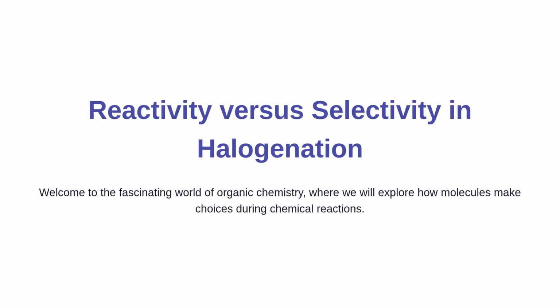Welcome to this lecture on organic chemistry. Today, we are going to explore a fundamental concept known as reactivity versus selectivity in the halogenation of alkanes. If you have ever wondered why some chemical reactions produce a single pure product while others result in a messy mixture of different compounds, you are in the right place. We will build this understanding from the ground up, so let us dive right in.